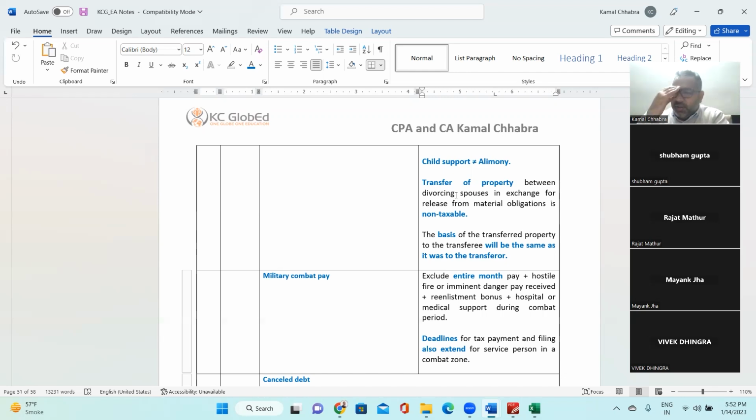You know how much property he transferred to his wife? Any idea? Any guess you can make? Have you heard about this case?